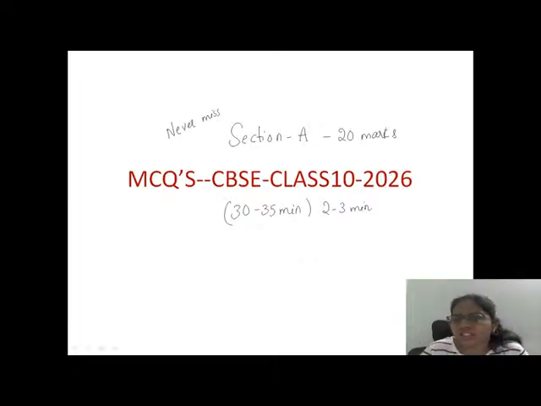Some questions might take 4 minutes, or less than 1 minute if they are direct questions. So first start with your MCQs only, finish them in 30 to 35 minutes, and then move on to the sections that you really know. Mark the questions that you know and start attempting them.